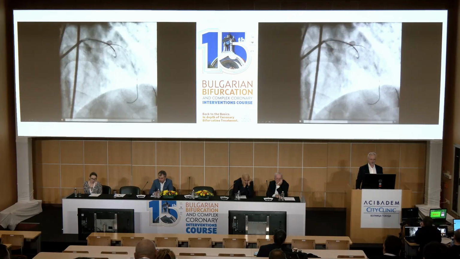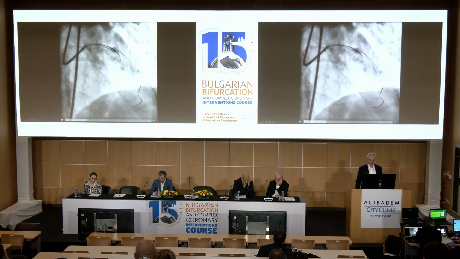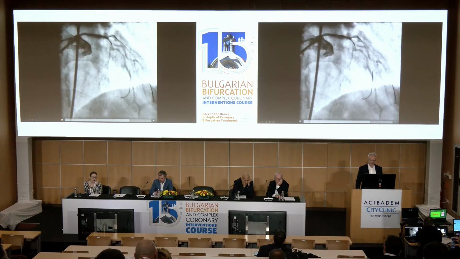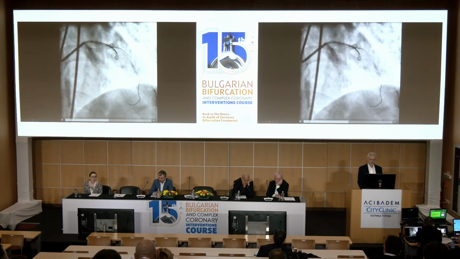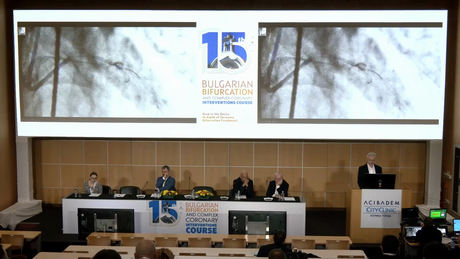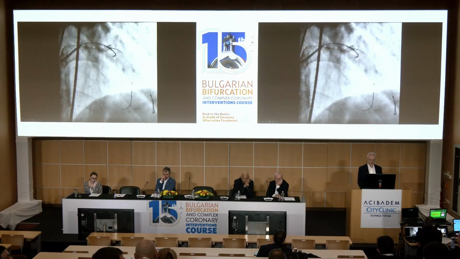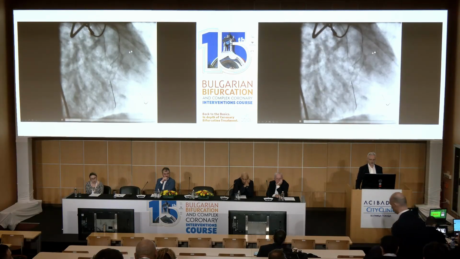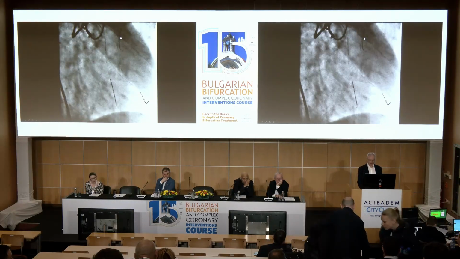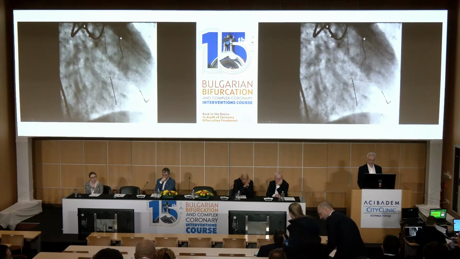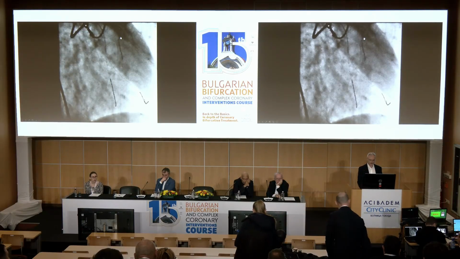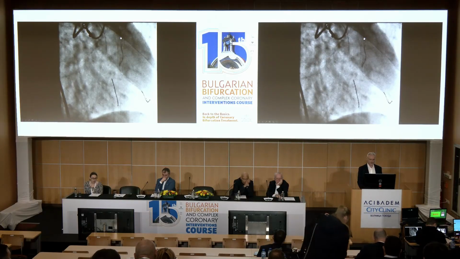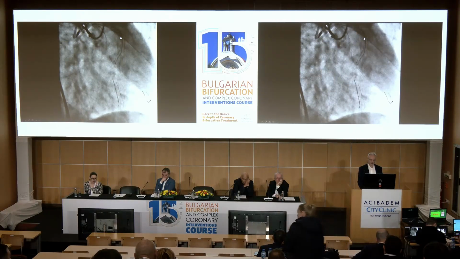Okay, then we went retrograde in order to get access to the distal circumflex. You see that there was a kind of strange takeoff of this big septal branch. We used an angulated microcatheter. You can clearly see it here to engage this ostium, and then a wire goes into this septal branch. This is exchanged to a microcatheter. There is a retrograde wire crossing from the septal branch. I think it was a Sion Black. I don't recall the details of that. Let's see how it's crossing.